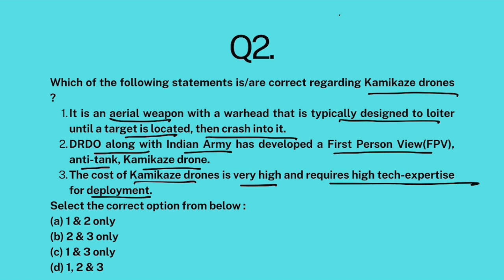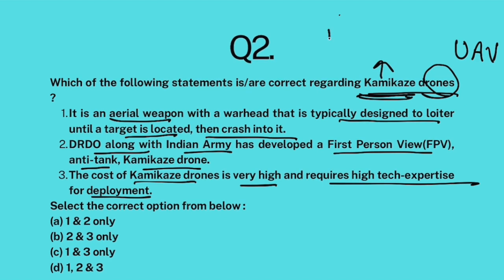Okay. Now, drones we all understand. What are drones? Unmanned aerial vehicles. They are remotely operated. Okay. But what do you mean by this term kamikaze? So, kamikaze is a Japanese word.